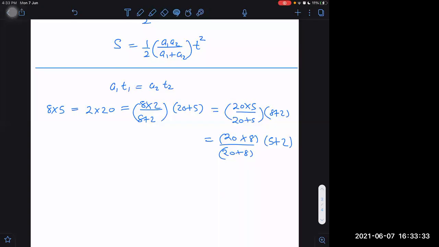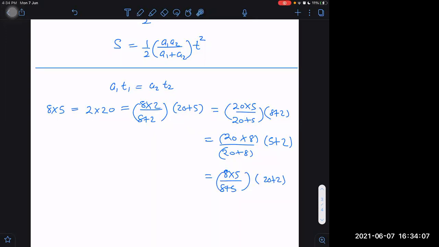First one is correct, sir. This one is correct, verified already. What about the second one? Yes, sir, the second one is also correct. The third one is also correct. Any other pair which we can form? All are equal, sir. Any other pair which we have left, we can still form one more. I have taken 20 with 8, and I could take 8 with 5: 8 into 5 by 8 plus 5 multiplied by 20 plus 2. You can check this one also.